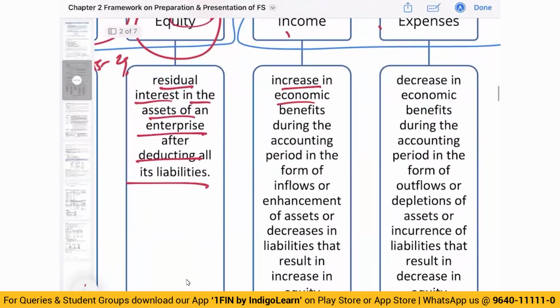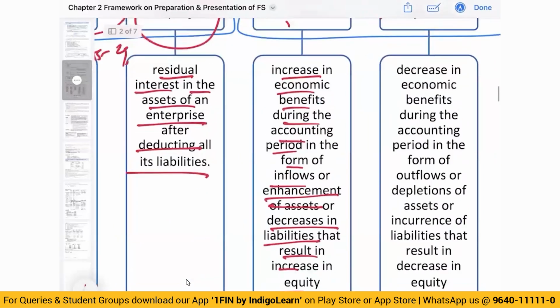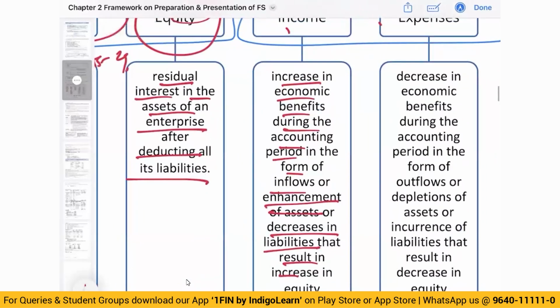Income: increase in economic benefits during the accounting period from inflow or enhancement of asset or decrease in liability that result in increase in equity. Now this is a very typical definition. We generally know what is income, but what does income give us? Income results in increase in economic benefits from inflows.